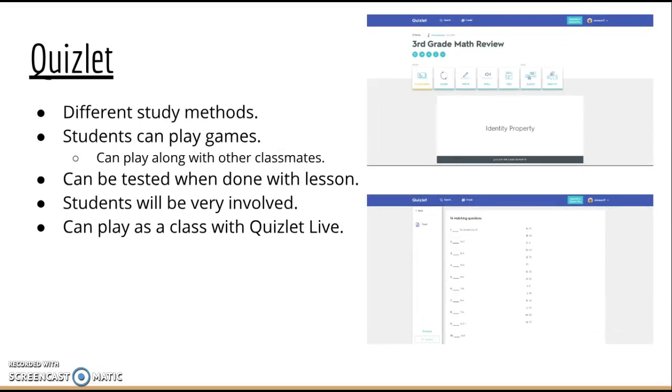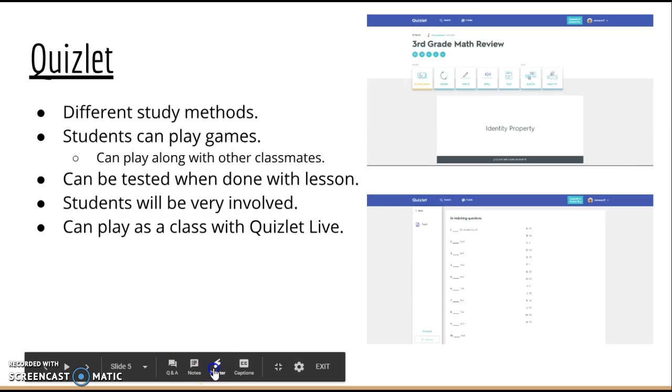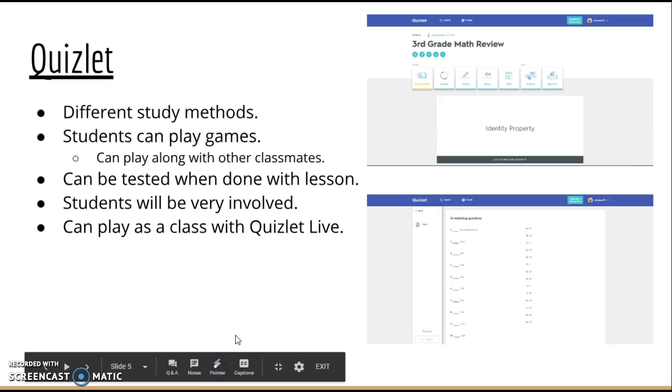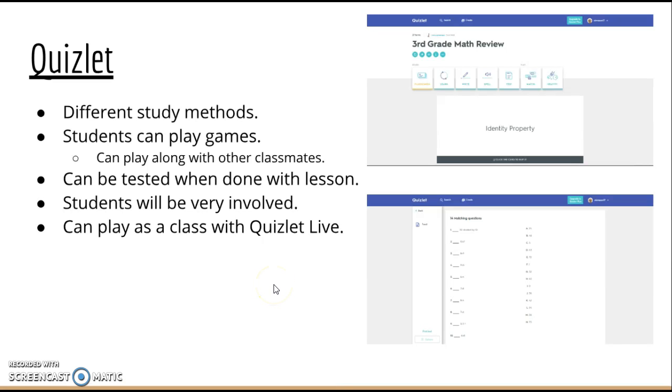Quizlet is an online tool that the teacher can use, and this allows students to have different study methods. For example, right here, you can see that there's flashcards, learn, write, or spell. So there are 4 different ways that the students can learn the materials, and that gives them a good way of learning which ways they obtain the information best.